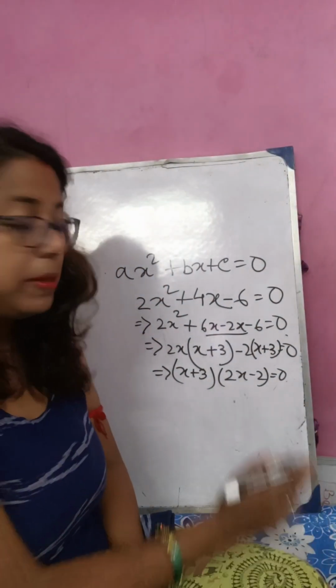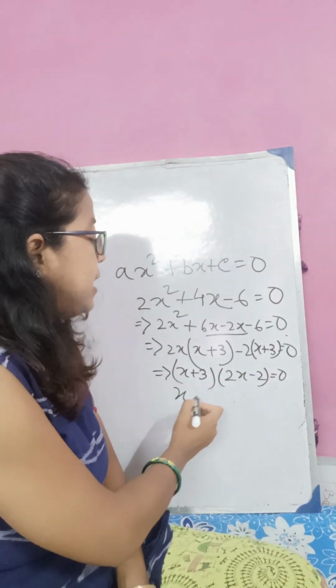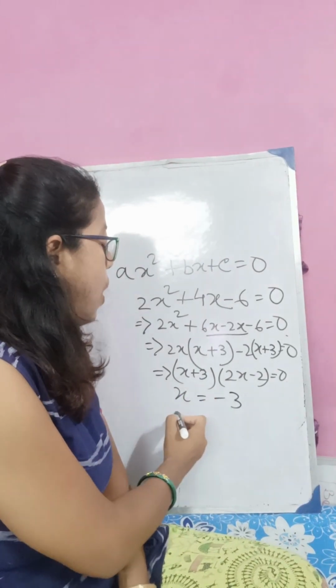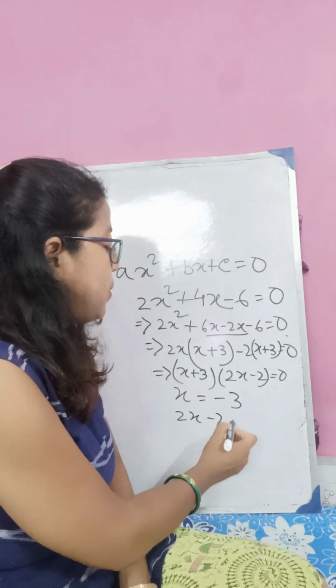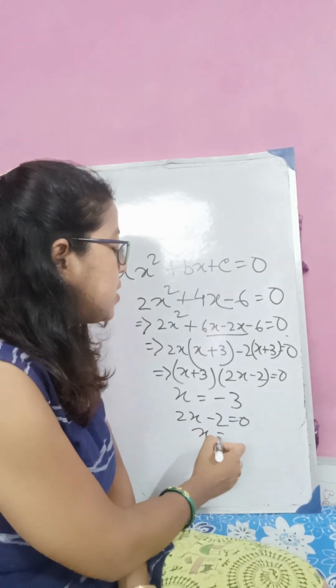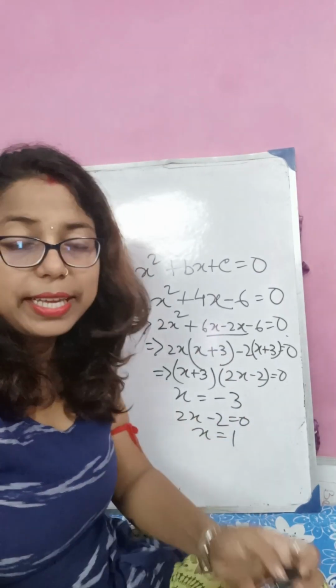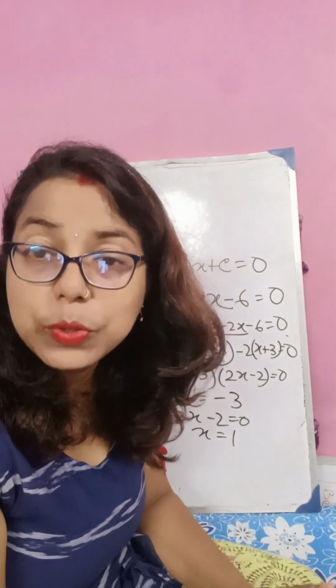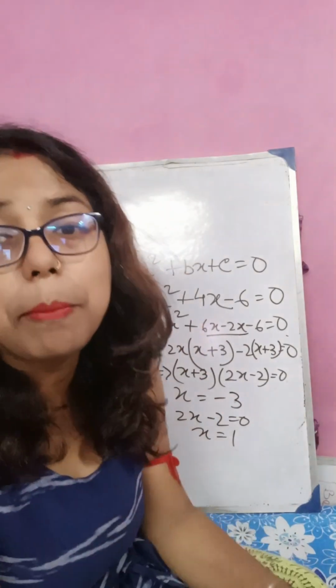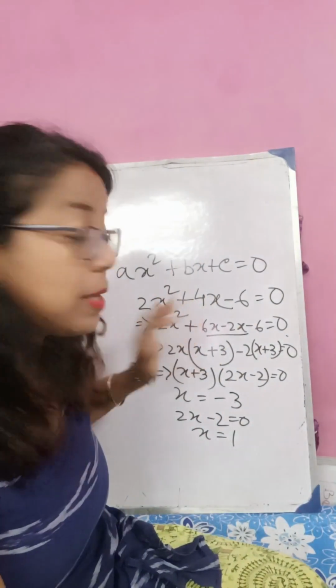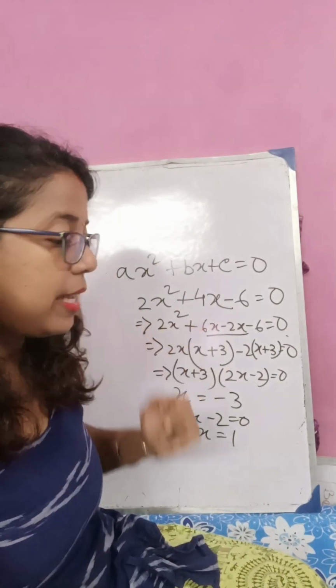So what will be then? Then either x equals minus 3, or 2x minus 2 equals 0, so x equals 1. So this way we learn to solve the quadratic equation. But if it is not possible this way, then how can I solve it?